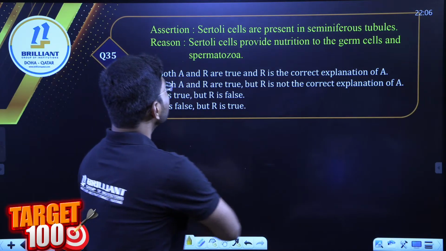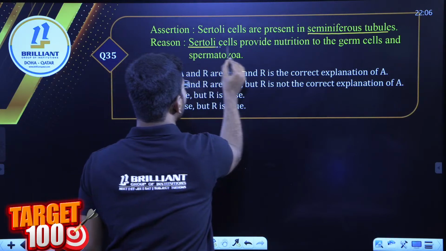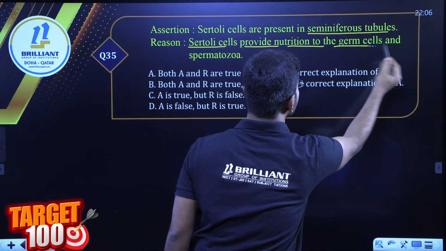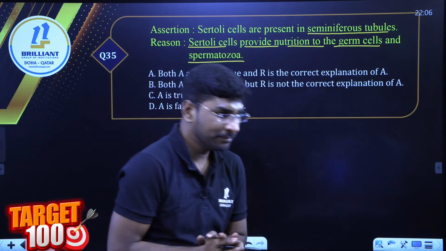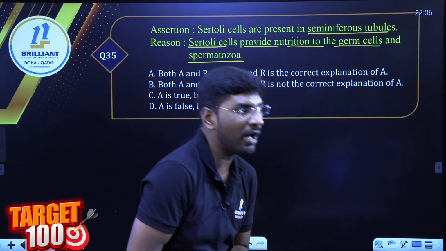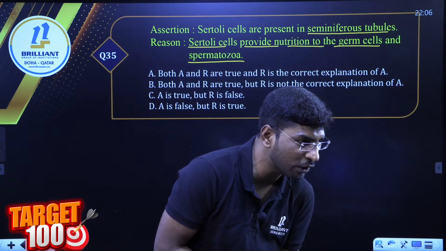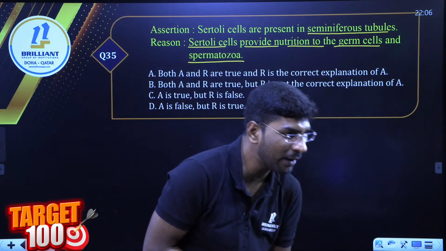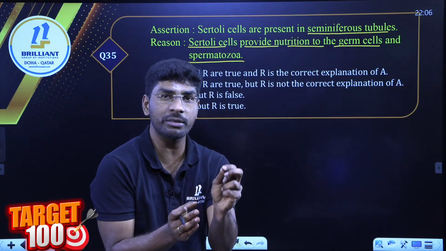Assertion: Sertoli cells are present in seminiferous tubules. Reason: Sertoli cells provide nourishment to the germ cells and spermatozoa. What is the answer? Very good. Ganga, correct. Reshma, correct. Albin, no. Pavitra, read the question, what the given assertion means.